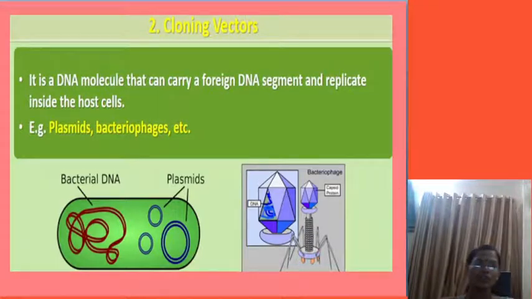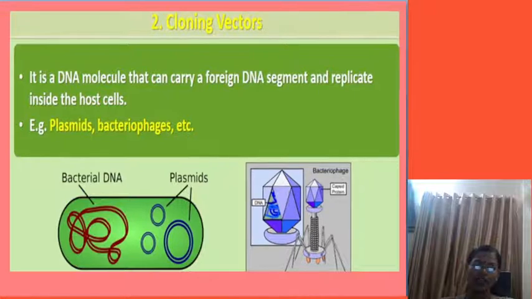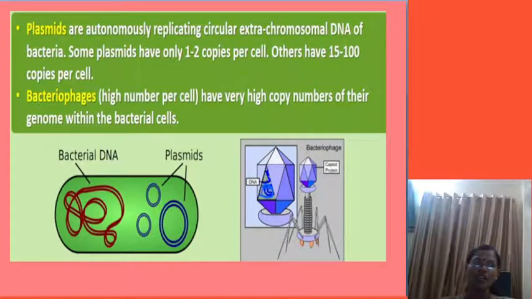Okay. Now next, we are moving on to see a DNA molecule that can carry a foreign DNA segment and replicate inside the host cell. So these are the plasmid and bacteriophage. It is the bacteria. And next, plasmids are self-replicating. Of course, I have told you, they are double-stranded, self-replicating, extra-chromosomal, and circular.